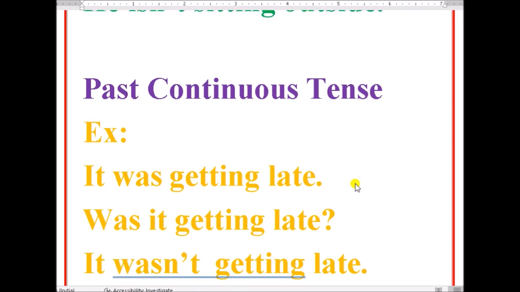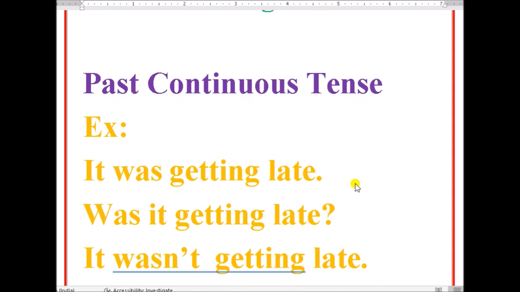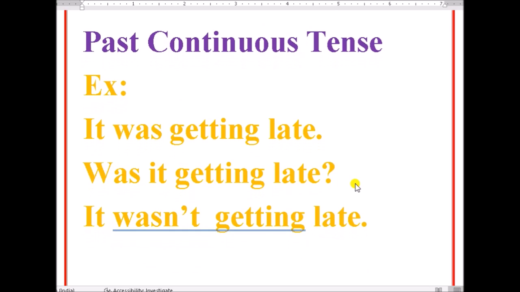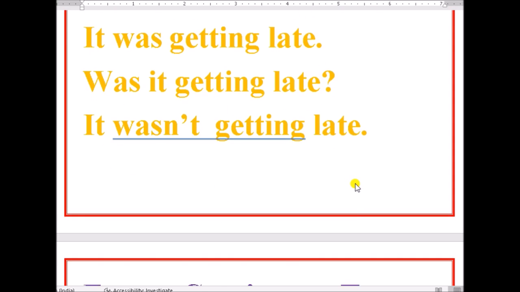Past continuous tense. An action that was happening or existing is called past continuous tense. See the examples. It was getting late. Was indicates the past be form. It was getting late. Was it getting late? It is interrogative. It was not getting late. It is negative.